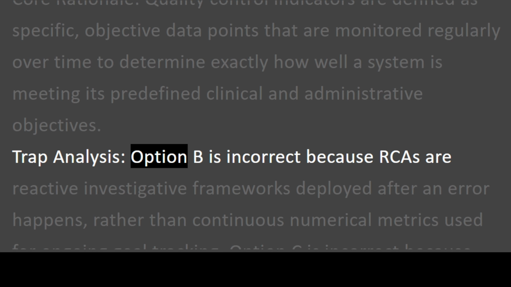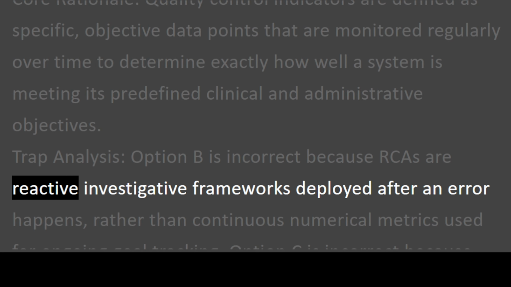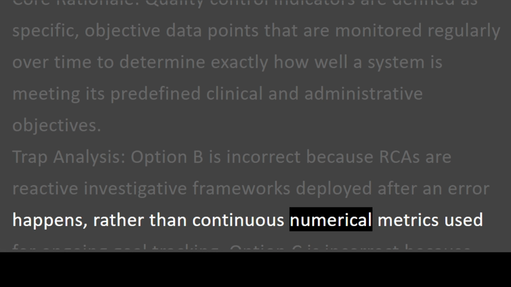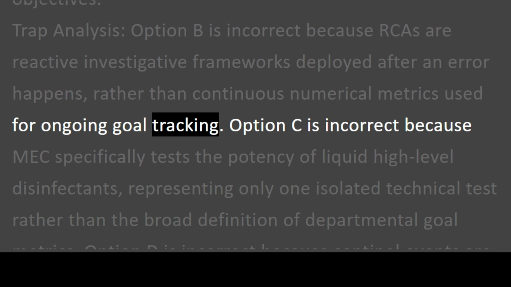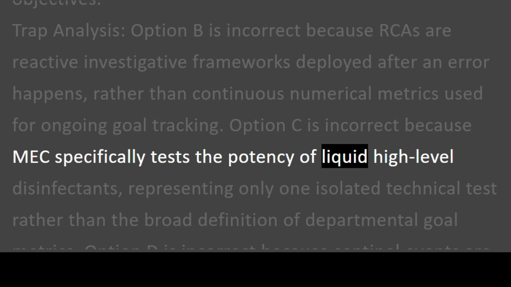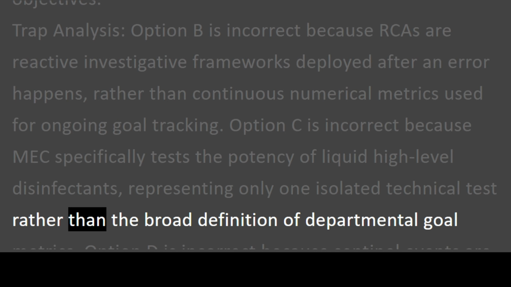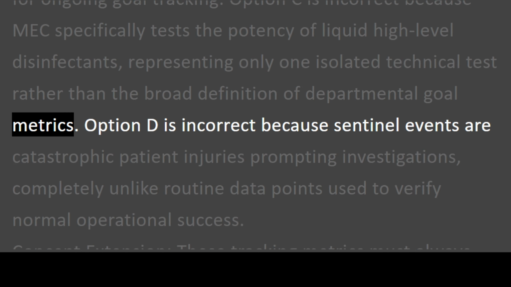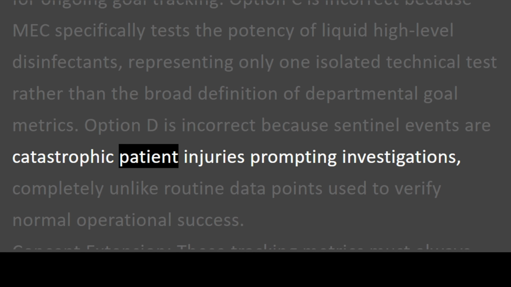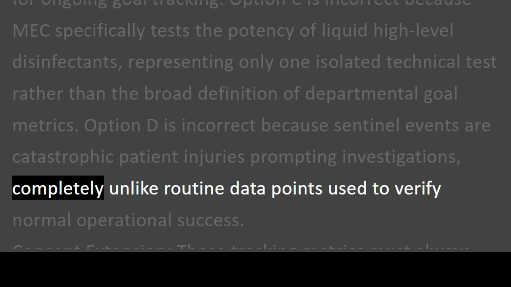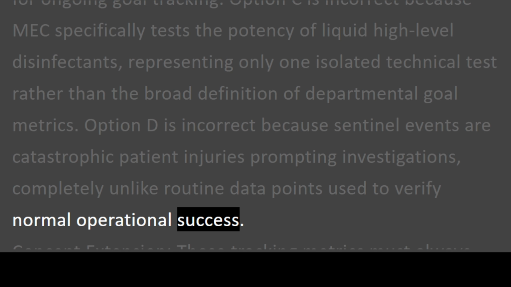Trap analysis. Option B is incorrect because RCAs are reactive investigative frameworks deployed after an error happens, rather than continuous numerical metrics used for ongoing goal tracking. Option C is incorrect because MEC specifically tests the potency of liquid high-level disinfectants, representing only one isolated technical test rather than the broad definition of departmental goal metrics. Option D is incorrect because sentinel events are catastrophic patient injuries prompting investigations, completely unlike routine data points used to verify normal operational success. Concept extension.